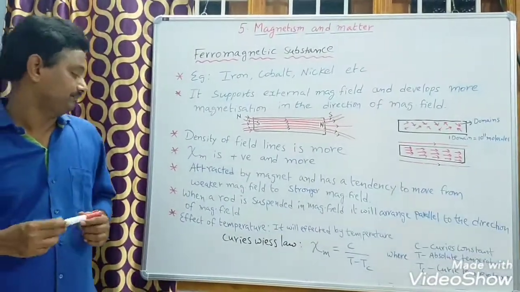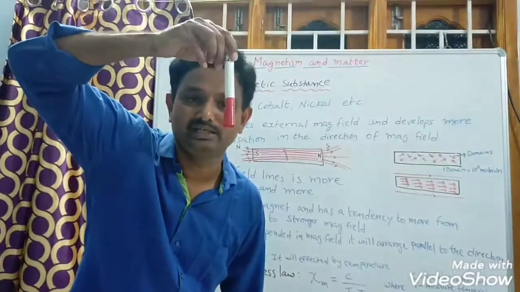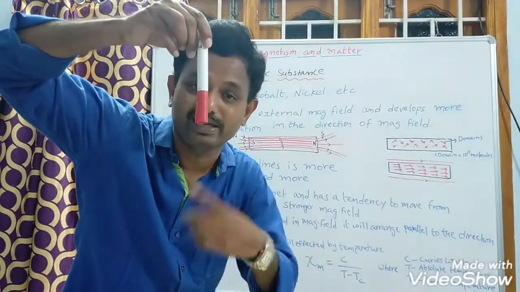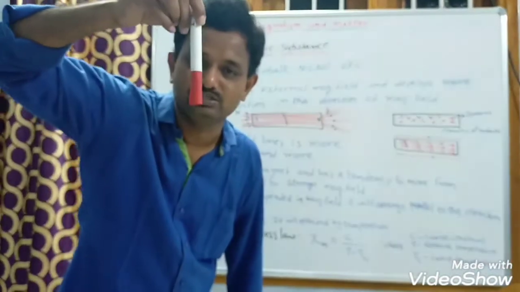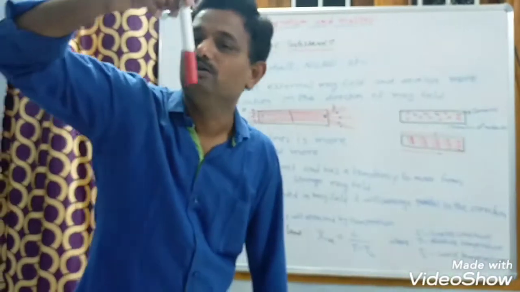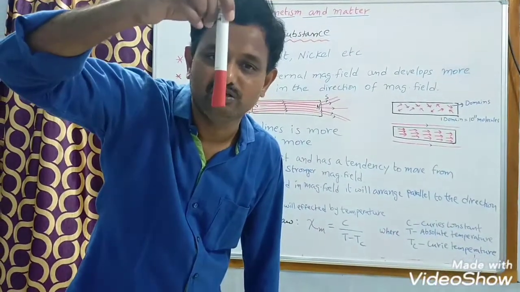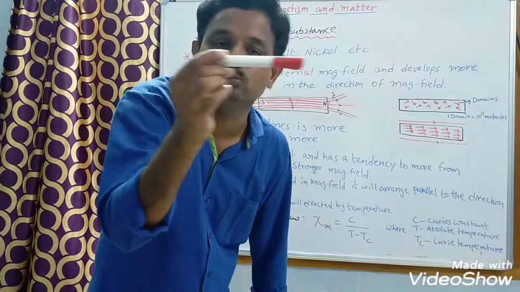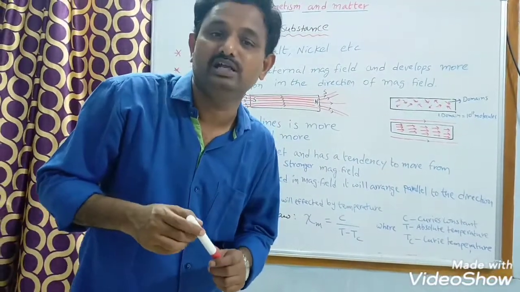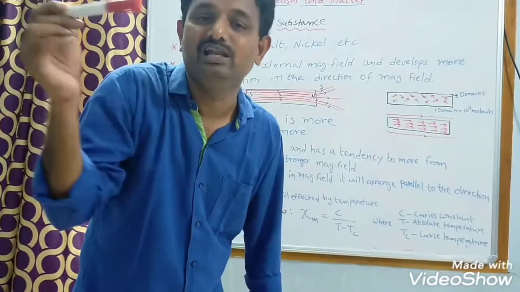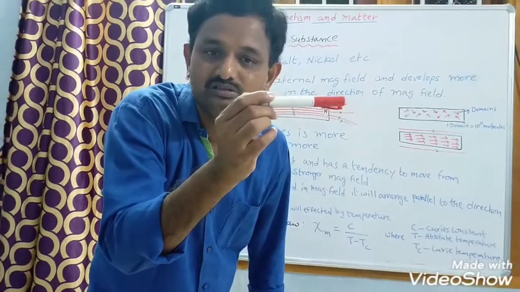Next, if a rod made of ferromagnetic substance is suspended in a magnetic field, what happens? When a rod is suspended in a magnetic field, it will arrange parallel to the direction of the magnetic field.